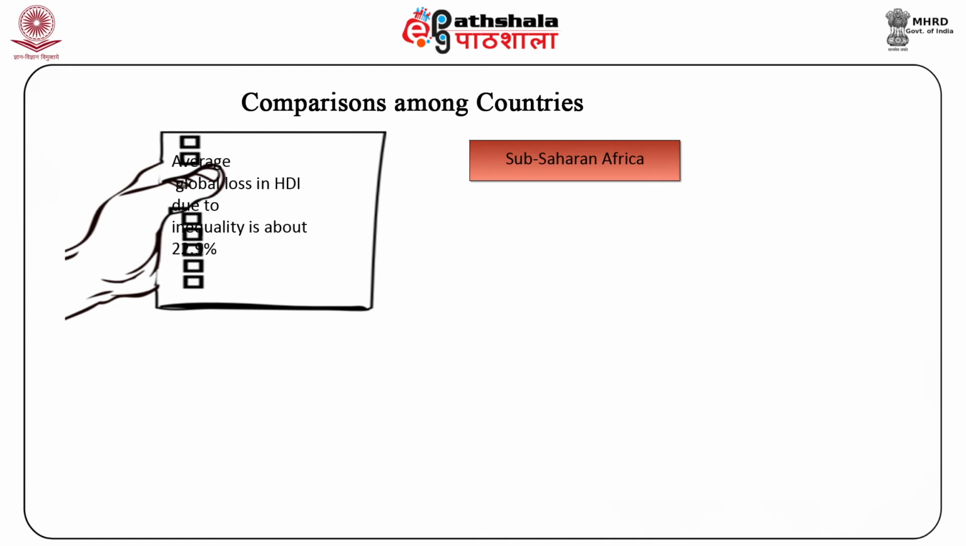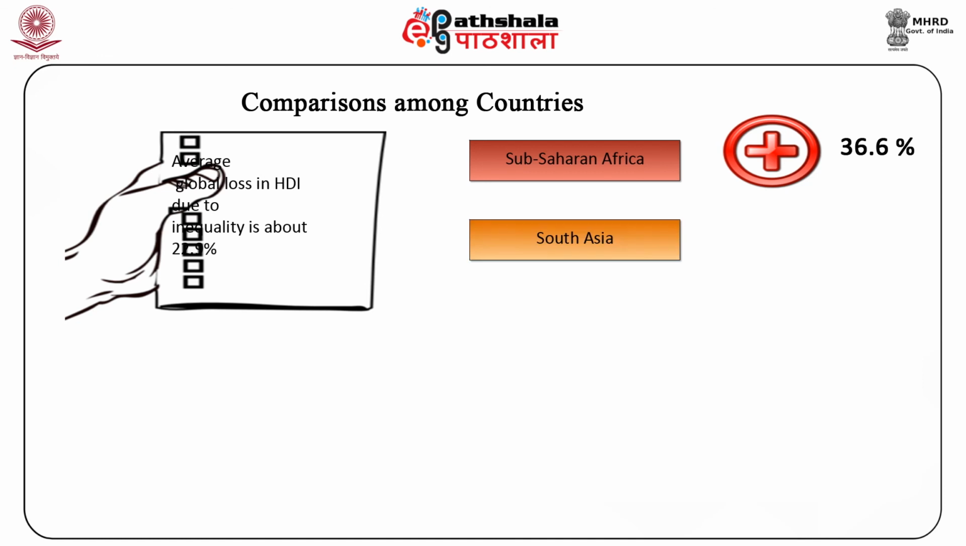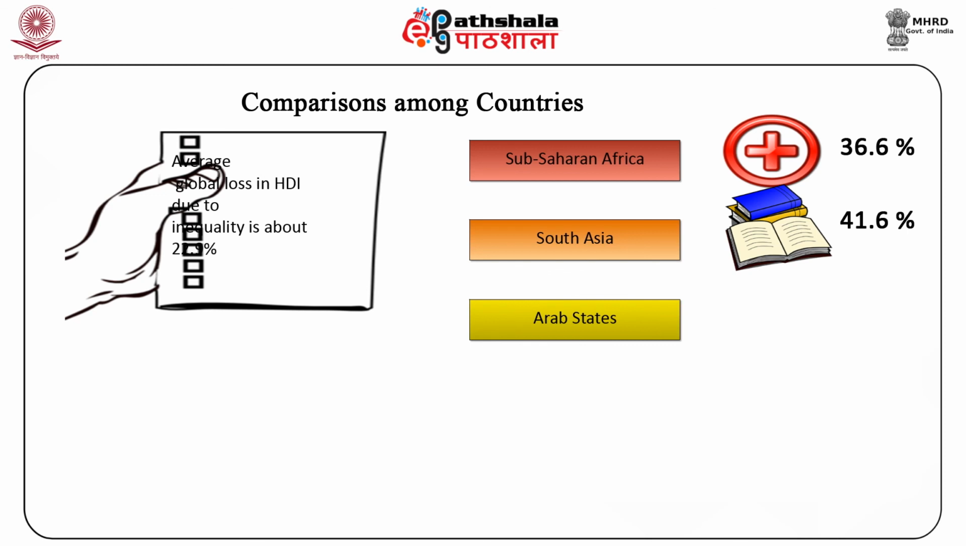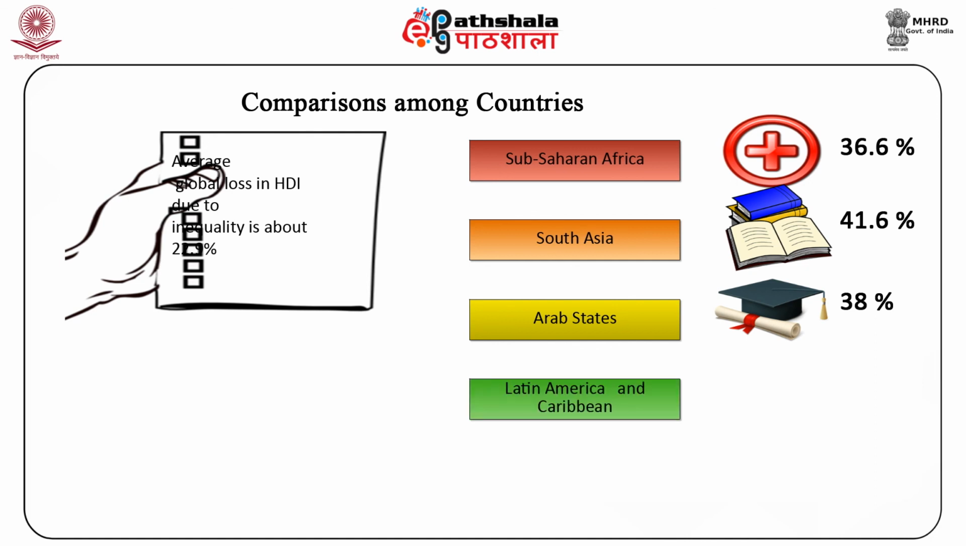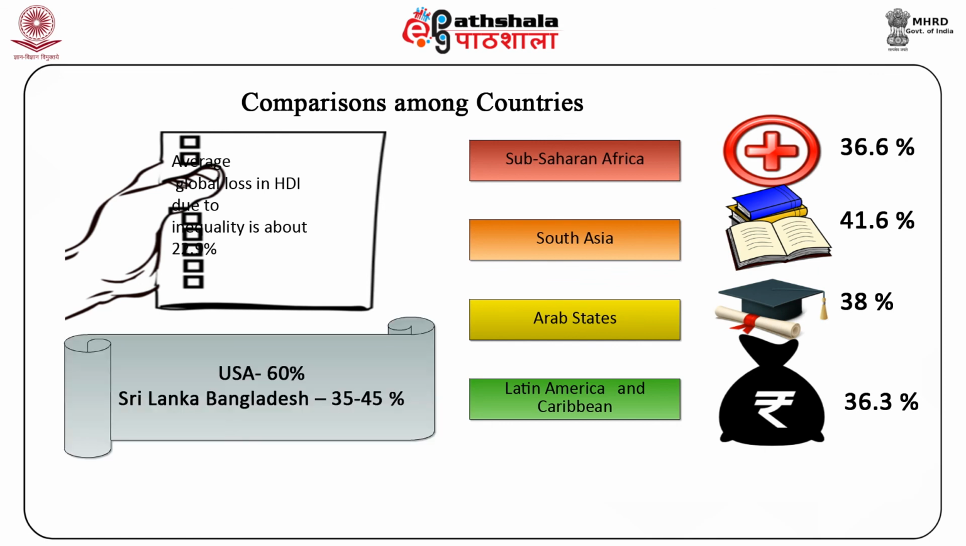Sub Saharan Africa suffers the highest inequality in health, 36.6%, while South Asia has the highest inequality in education, 41.6%. The region of Arab states also has high inequality in education, 38%. Latin America and the Caribbean suffers the largest inequality in income, 36.3%. In general, the various gender related indices show that about 60% of women in the USA are engaged in economic activities, whereas in India, Sri Lanka, Bangladesh, this figure is between 35 to 45%.